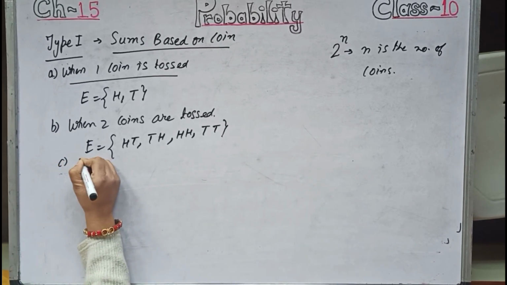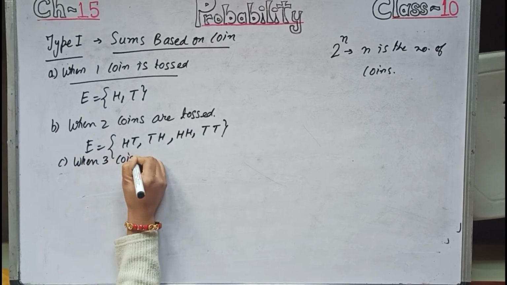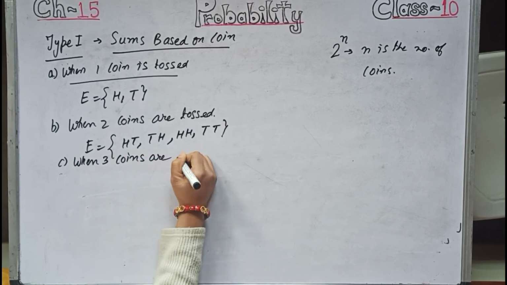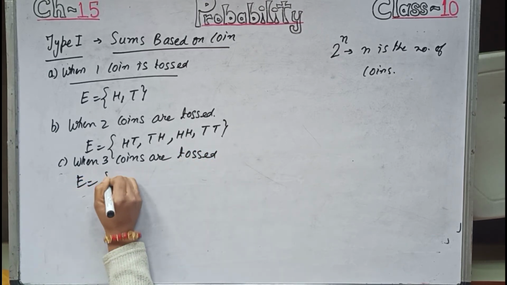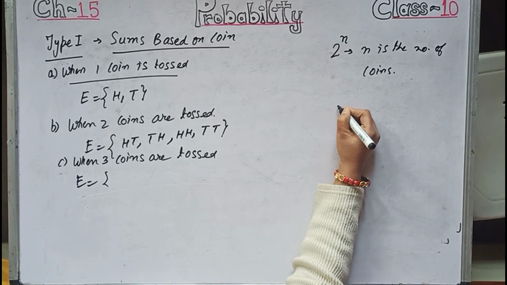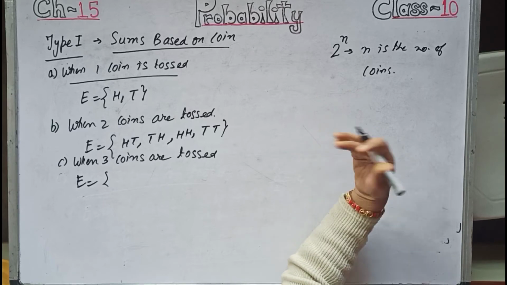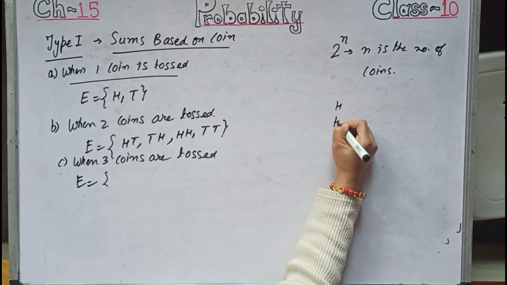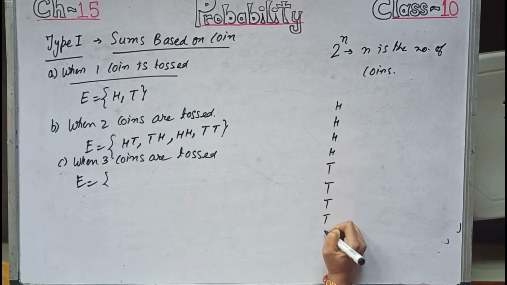Number C, when 3 coins are tossed, then E equals, I'll be writing over here in bracket. Here I am writing 8 by 2, number of events which will come will be 8. So 8 by 2 is 4. So we will be writing head 4 times and tail 4 times. I think you understand. 1, 2, 3, 4.